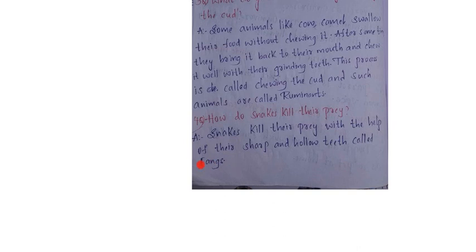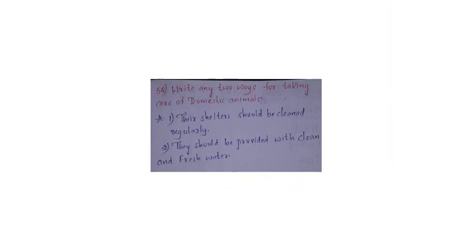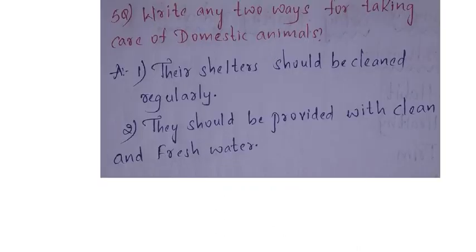Fifth question, see here. I am zooming it. Write any two ways for taking care of domestic animals. First one is what? Their shelter should be cleaned regularly. Shelter means what? Where they live. Their homes only are called the shelter. Suppose cow is there. What is the shelter of cow? Cow shed. Horse is there. Its shelter is what? Stable. Like that. Every day we should clean their shelters properly.